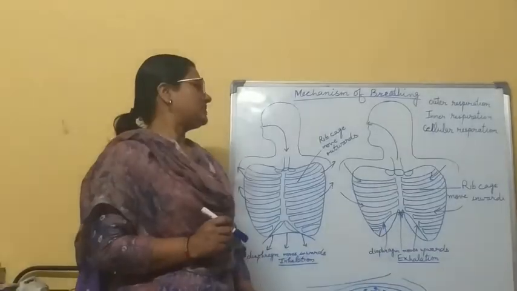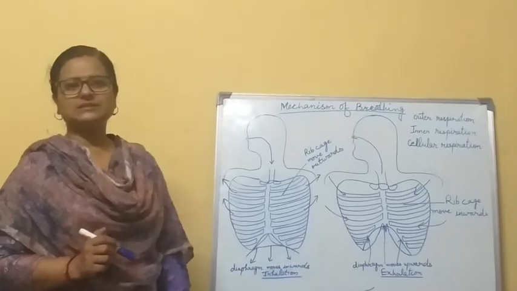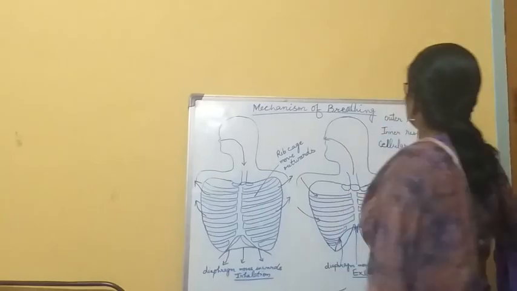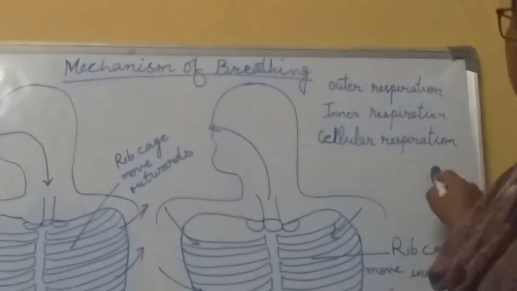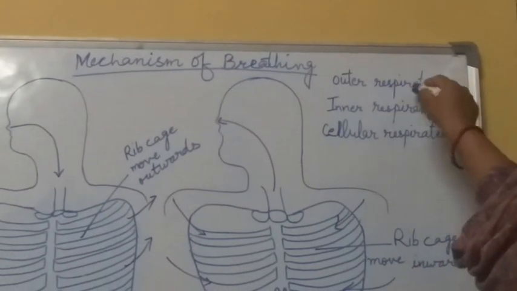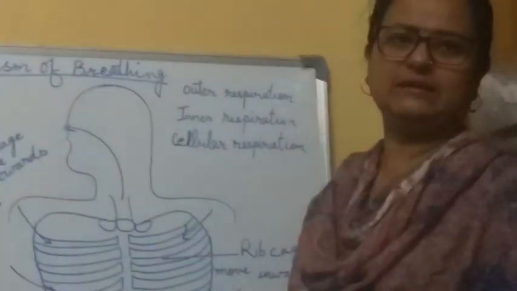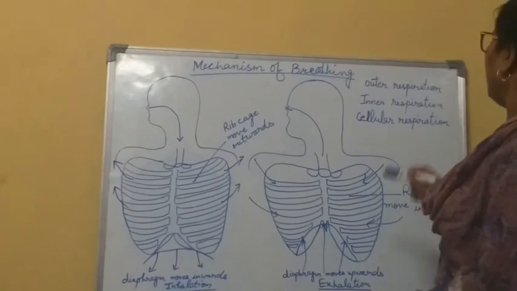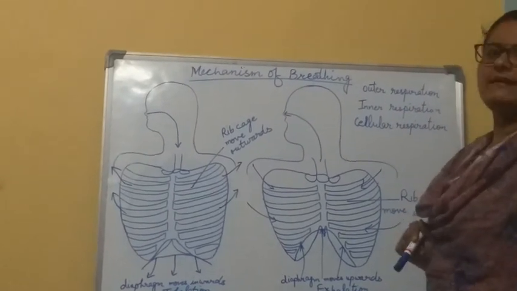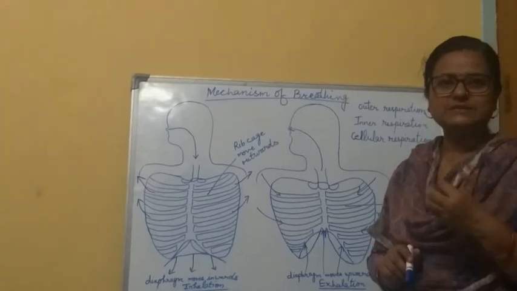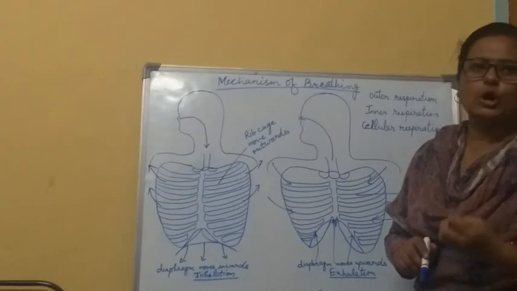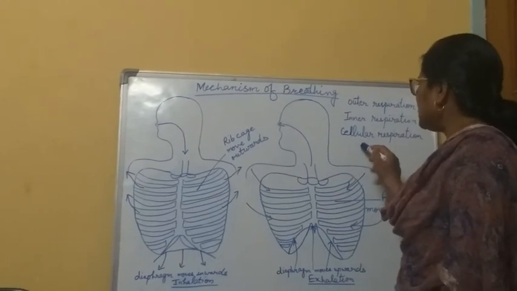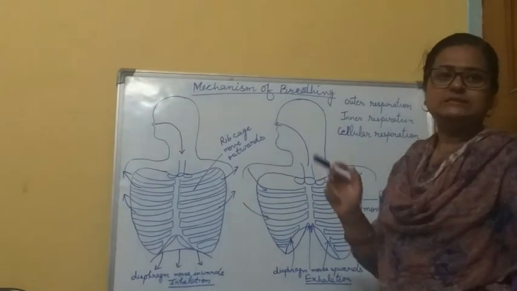What is cellular respiration? Actually, respiration is performed in three types: outer respiration, inner respiration and cellular respiration. Outer respiration is just breathing, meaning intake of oxygen and exhale of carbon dioxide. Next, the inner respiration: when the oxygen comes inside the body, it is absorbed inside the body cells. That is inner respiration. And the last one, cellular respiration.